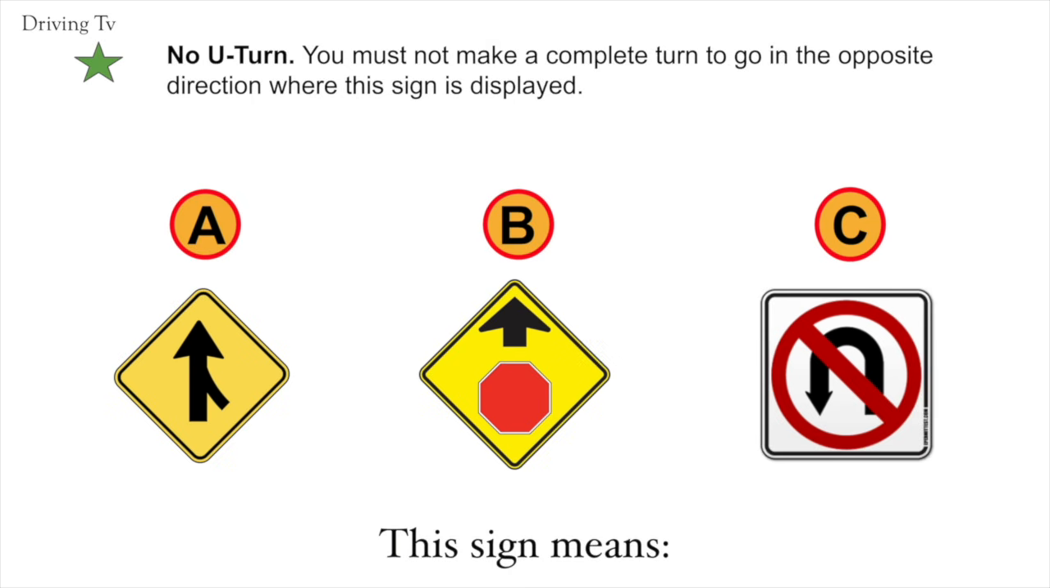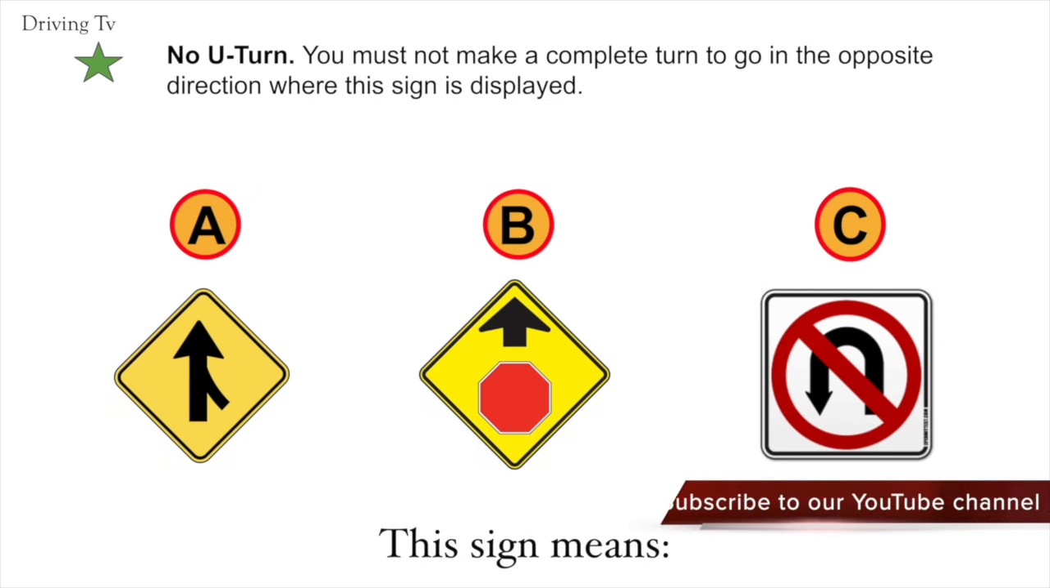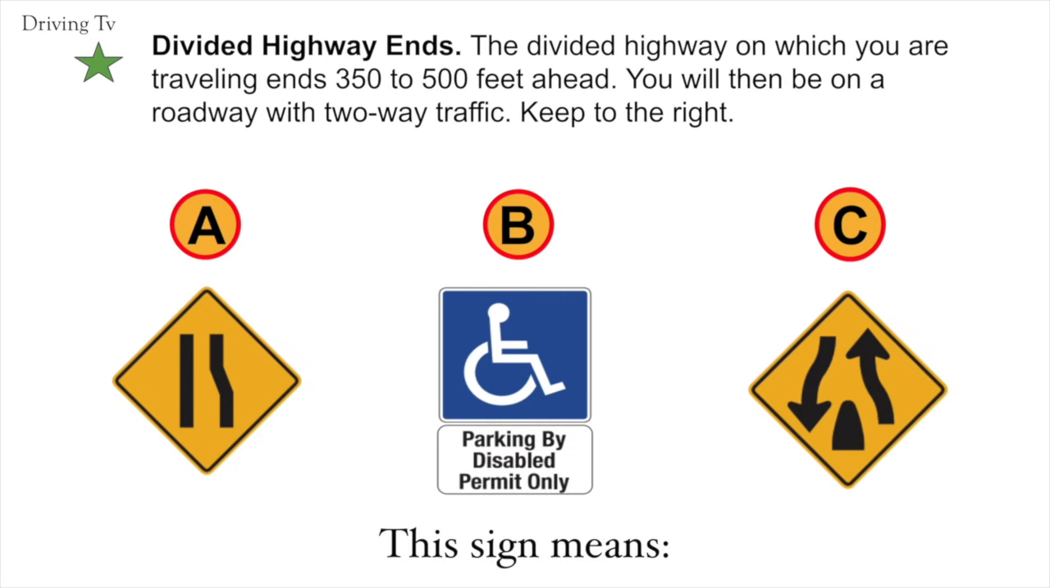You must not make a complete turn to go in the opposite direction where this sign is displayed. The correct answer is C. No U-turn.